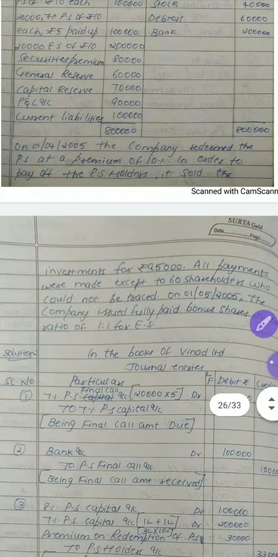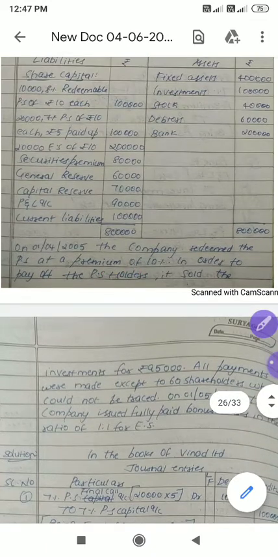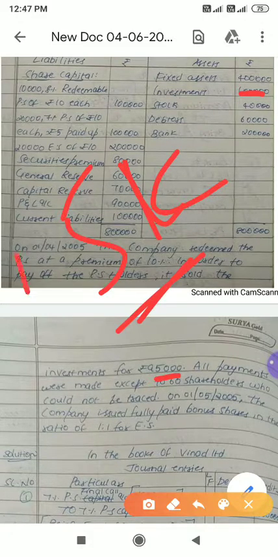On 1/4/2005, the company redeemed the preference shares at a premium of 10%. Please remember, the company is redeeming preference shares at a premium of 10%. In order to pay off the preference shareholders, it sold its investment for 95,000. Look here, the book value of investment is 1 lakh, but the investment will be sold for 95,000. That means they are selling the investment at a loss of how much? 5,000. Loss is 5,000. Please remember.